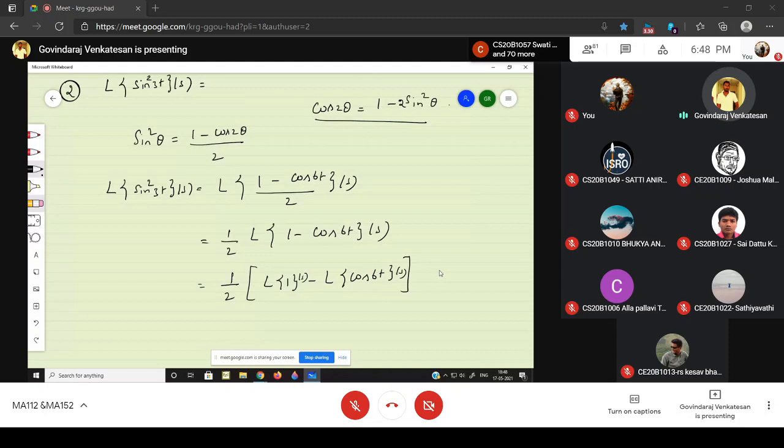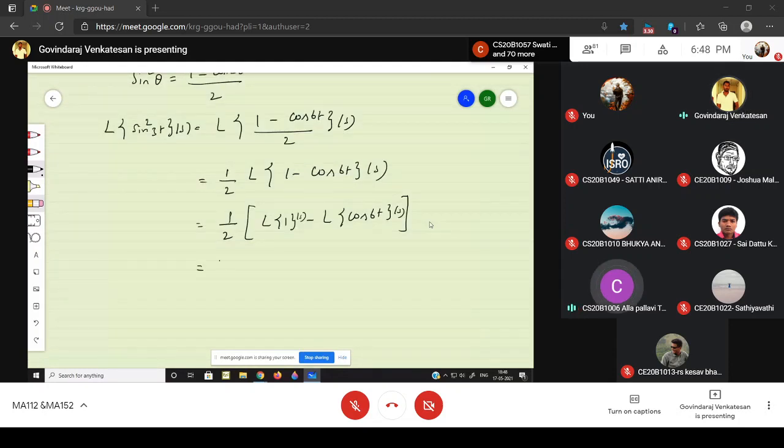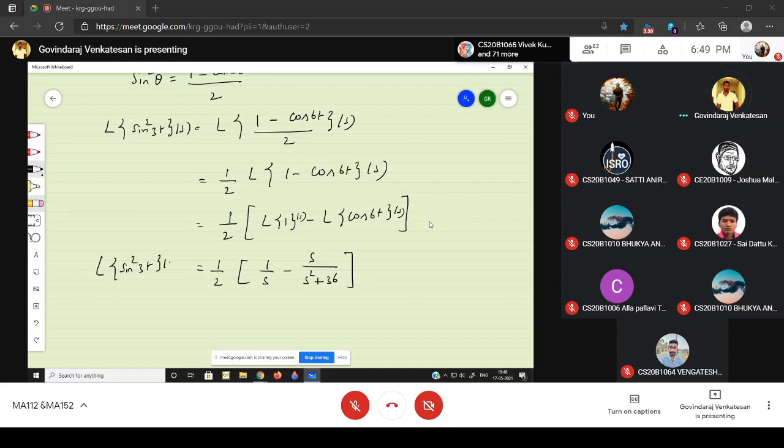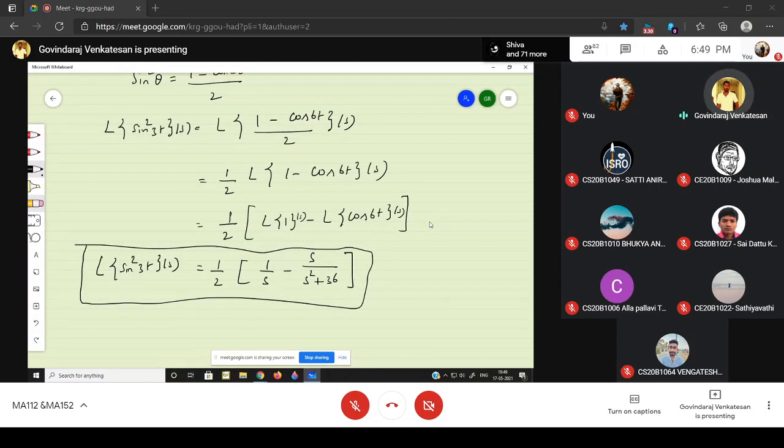Now you know what is the Laplace transform of 1? This is 1 by s. This is 1 by 2 times 1 by s minus cos 6t is s by s square plus 36. Yeah, that's all. This is your answer. This is the Laplace transform of sine square 3t of s. Just apply the trigonometric formula, convert the sine square in terms of sine or cos, apply the Laplace transform, and you will get the answer.